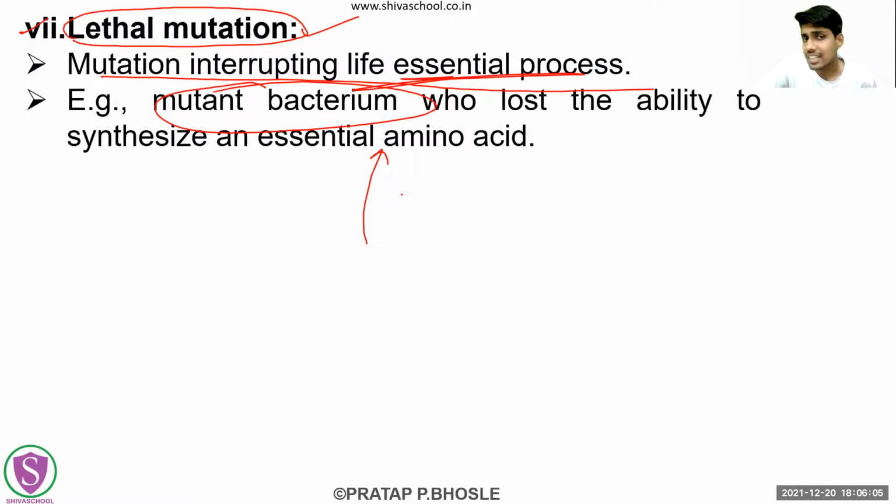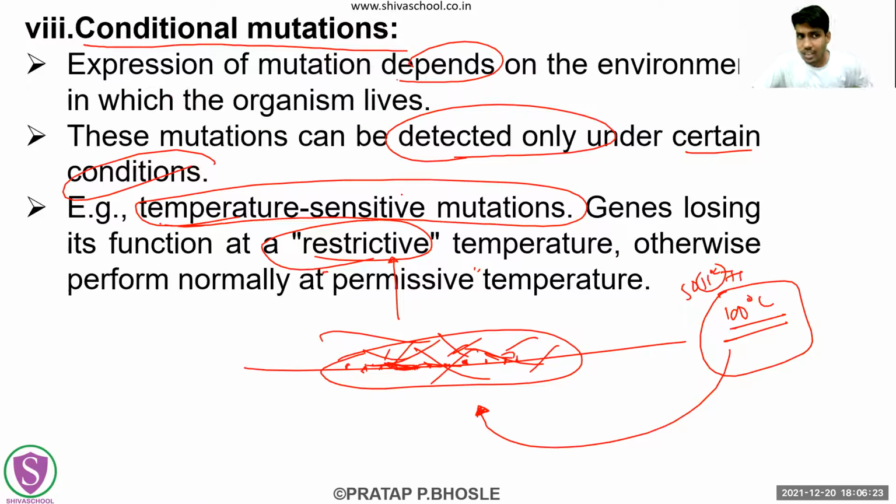The last are the lethal mutations. This mutation is going to kill that organism. If it loses the ability to synthesize a particular essential amino acid, then ultimately that organism or bacteria will die of hunger. And the conditional mutations occur only under a particular environmental condition, like higher temperature, or maybe higher salt condition, or maybe lower temperature. It can be anything.